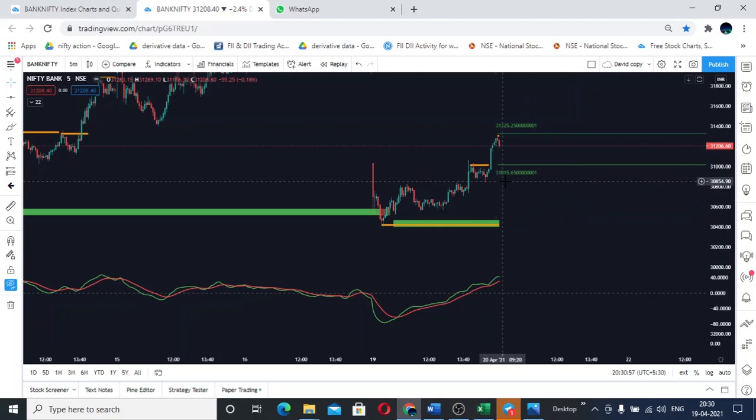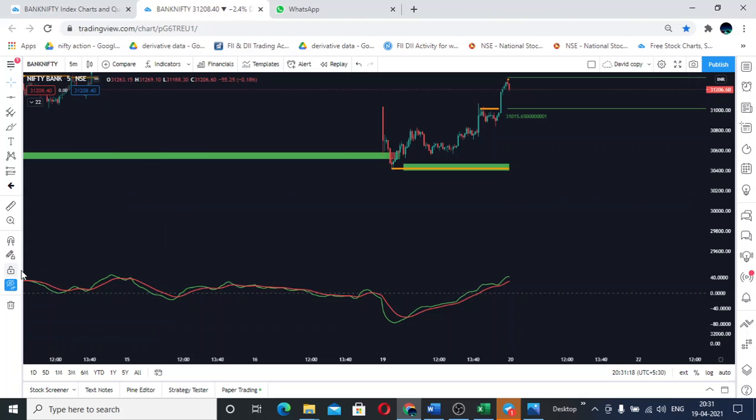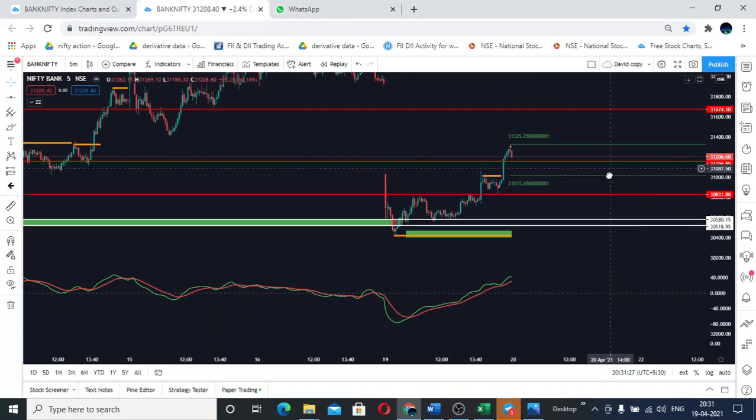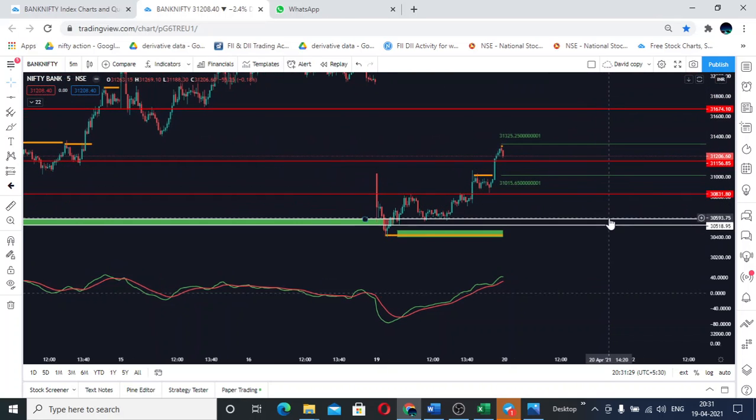And if Bank Nifty is closing below 31,015.65 paisa, then I'm seeing a fall till today's low. That might be 30,426. If it is able to close below this level and sustains at least for 20 to 30 minutes below this level, then I'm seeing a fall till this level, that is 29,759.